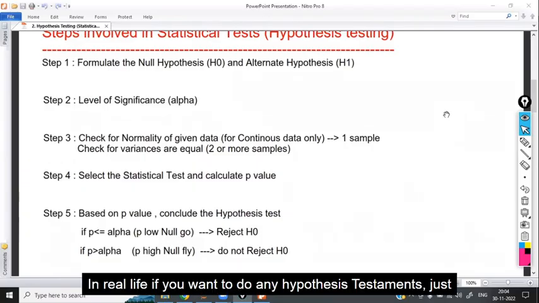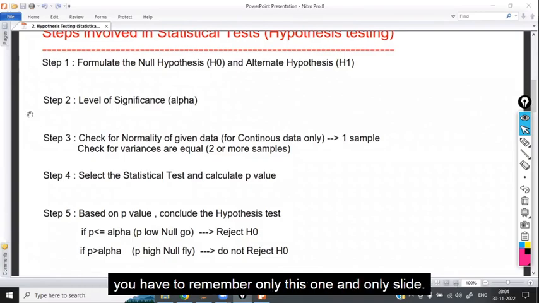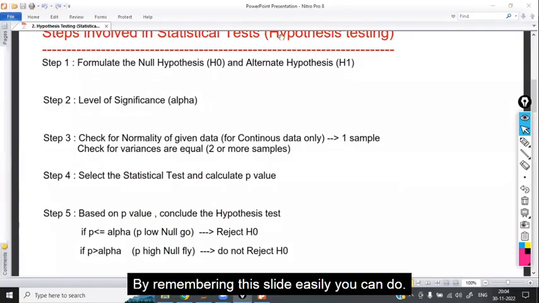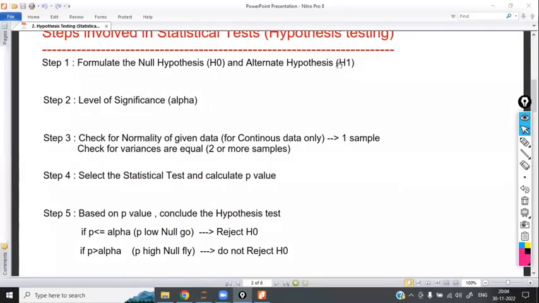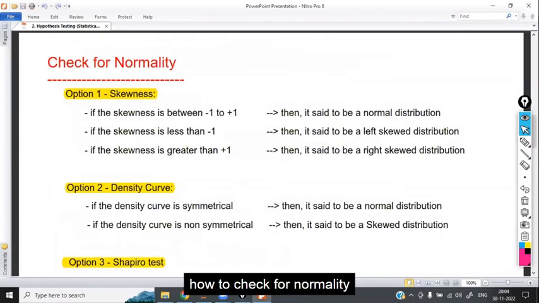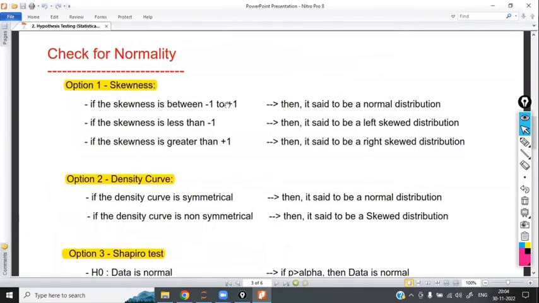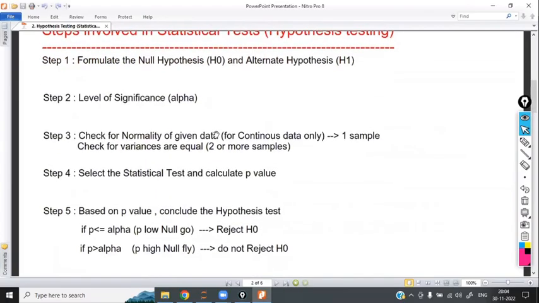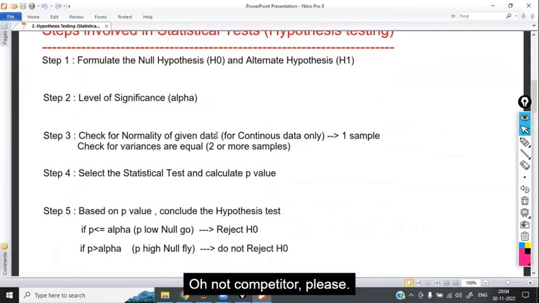In real life, if you want to do any hypothesis testing, you just have to remember only this one slide. By remembering this slide, you can easily do it. Now, how to check for normality? Option 1 is called skewness.